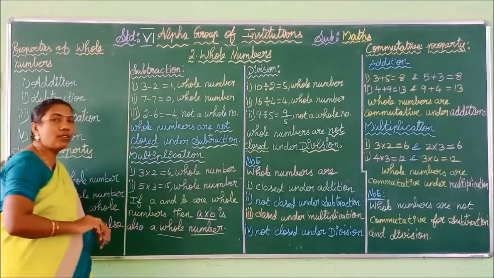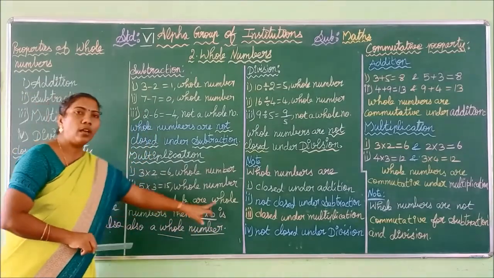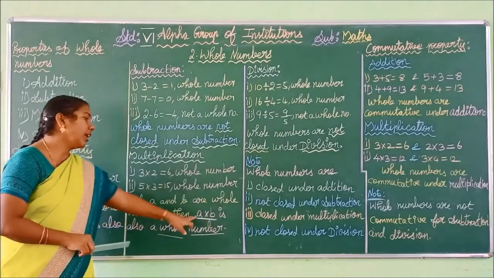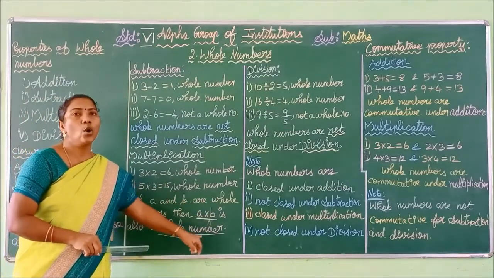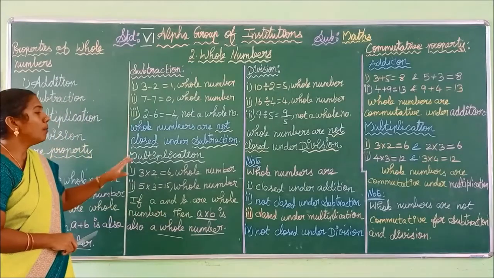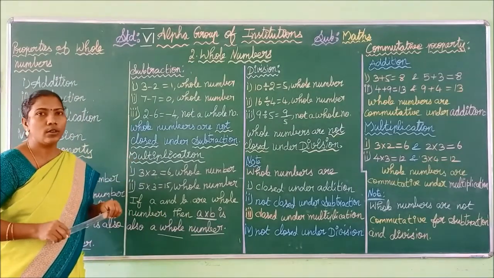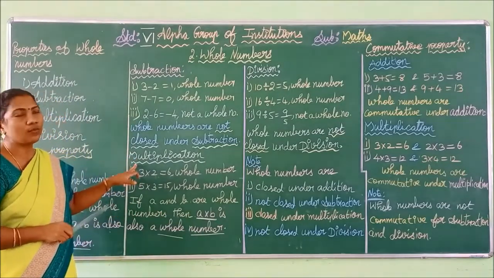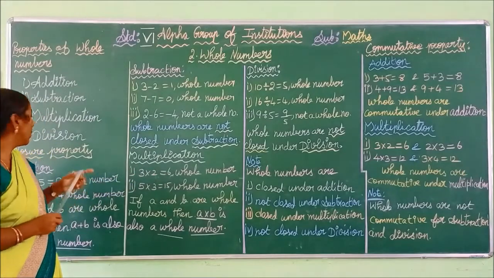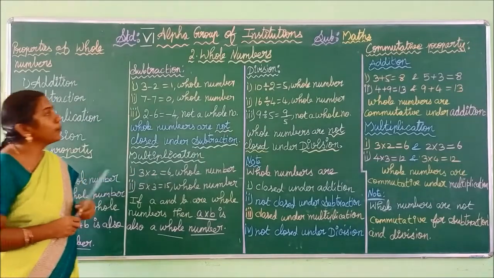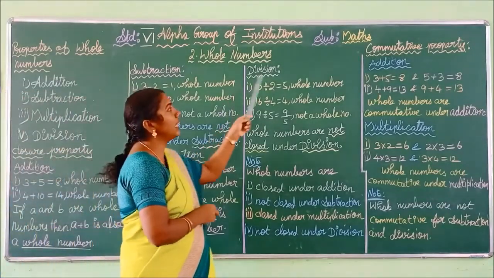In the one mark question we will ask like this: if A and B are whole numbers, then A into B is also a whole number. Thus we can say multiplication is closed. Multiplication is closed for whole numbers. That is the closure property. Next we are going to see division.